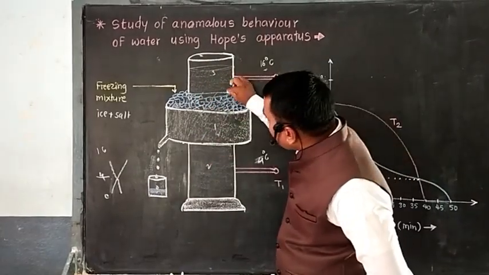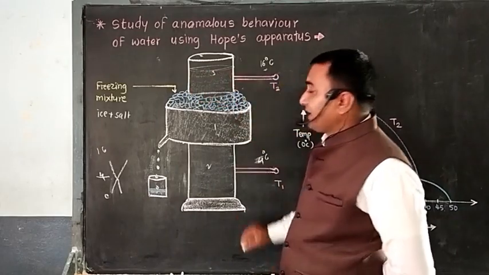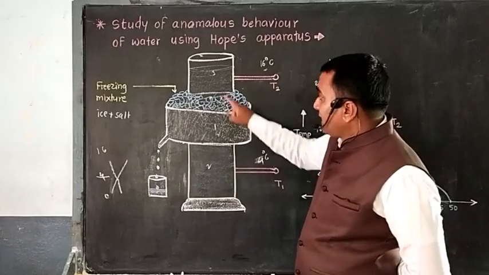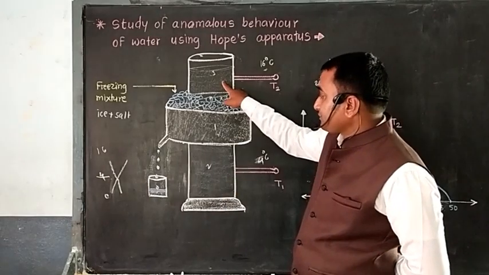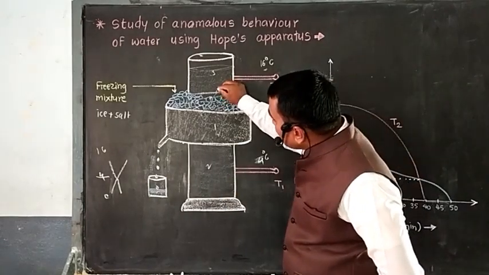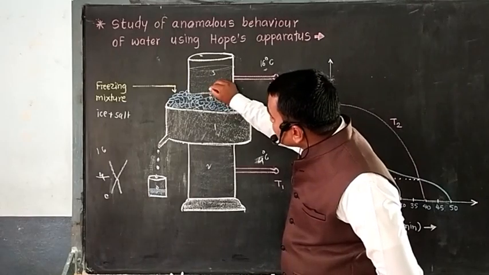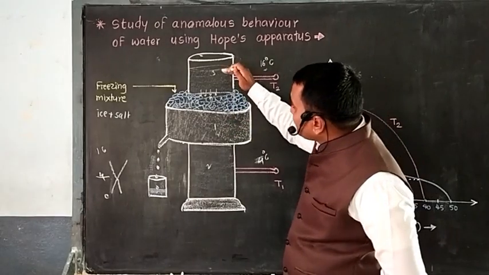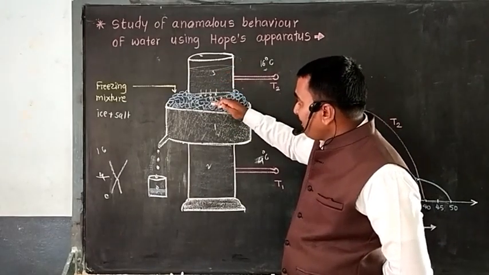Now the water particles which are near to this layer have lower temperature and higher density, and the upper ones have lower density. So now heat transfer starts like this. That means now from layer number 3 to layer number 1.